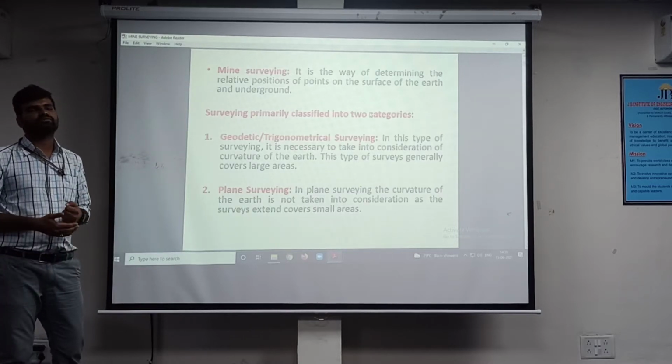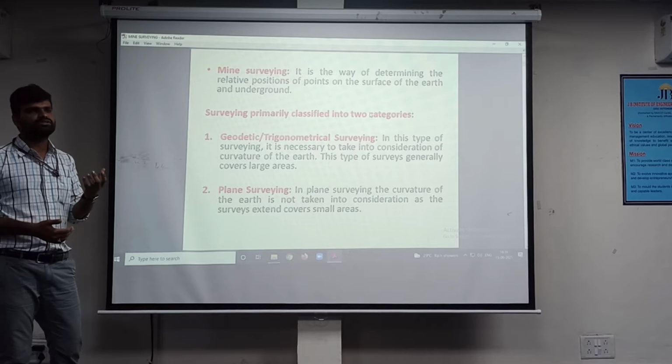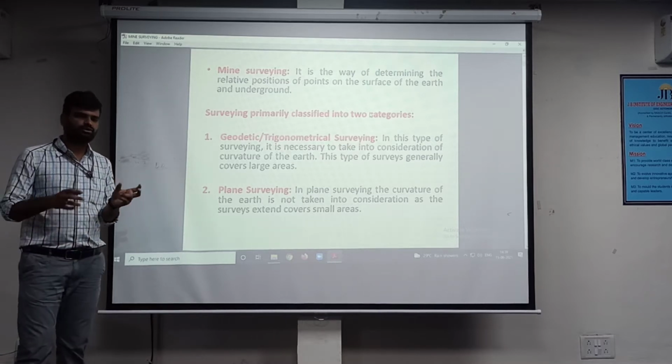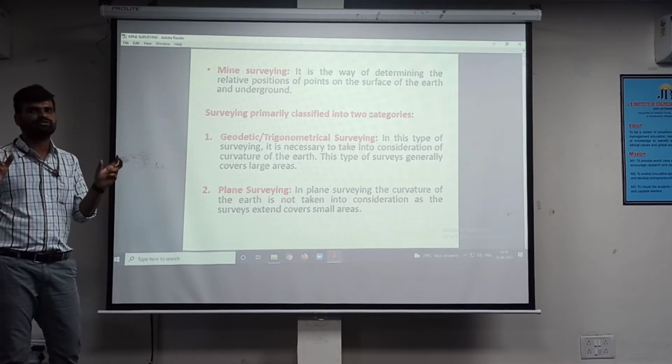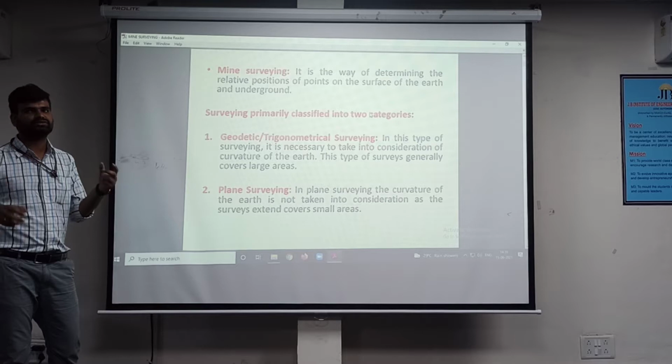Surveying is the way of determining the relative positions of points which are on the surface of the earth and underground. We have to determine the relative positions of points which are there on the surface of the earth and underground. That is known as surveying.